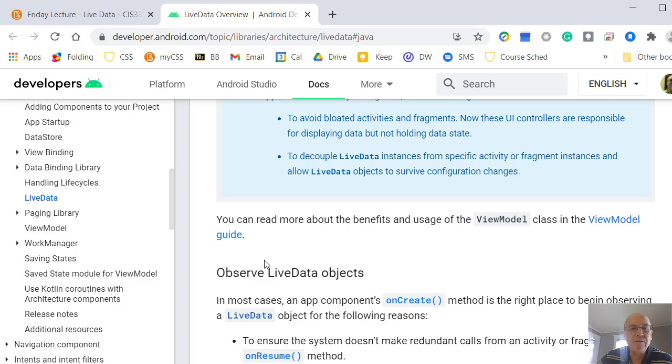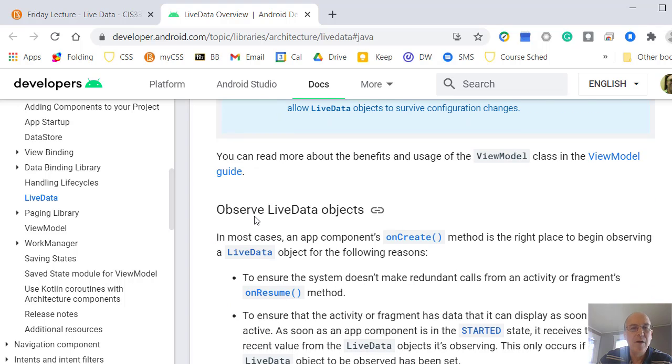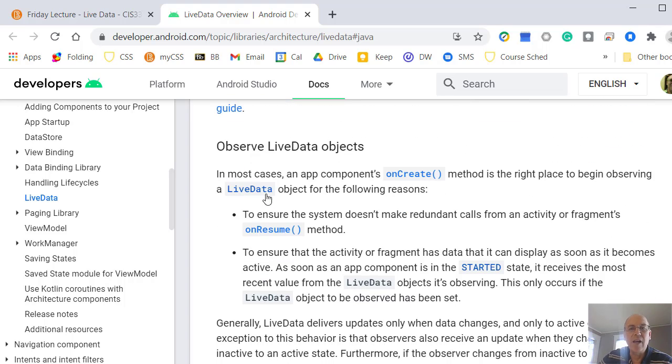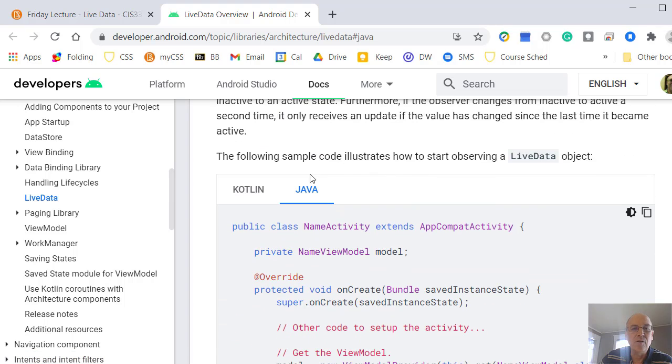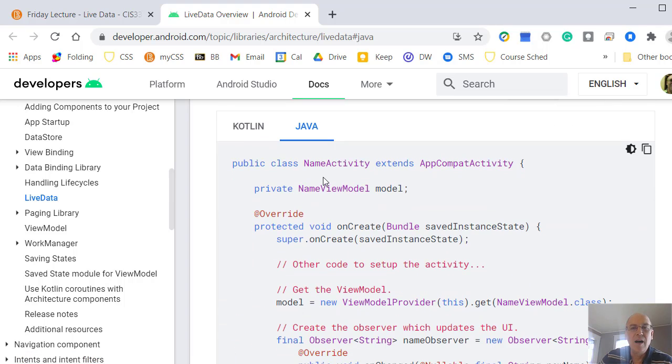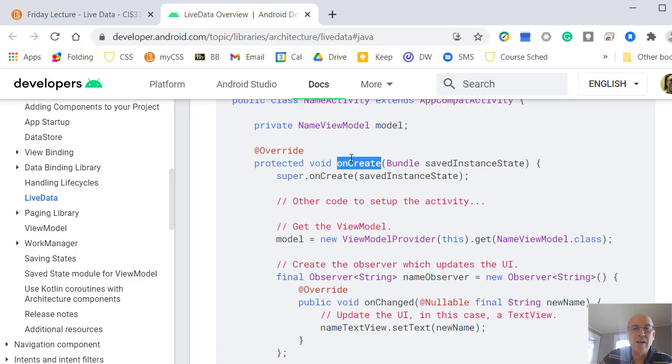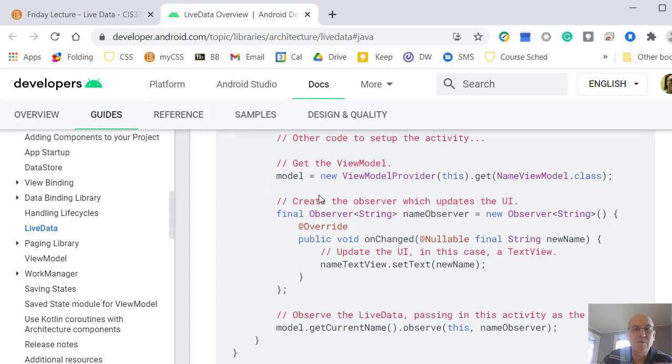So once we have the LiveData object set up, we need to observe the LiveData object. Usually we do this in the onCreate method of our main activity. So that's what we're going to do. And here's the Java version. Here's our activity. They have a different activity, but we'll put it in our main activity. And here's our onCreate method. And then here's what we're going to do.